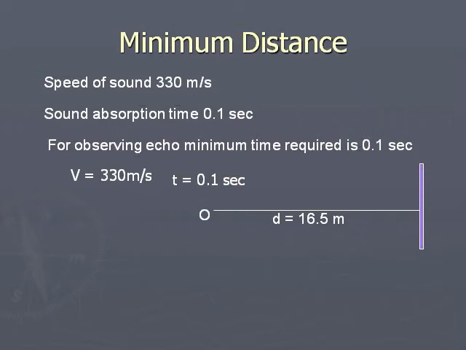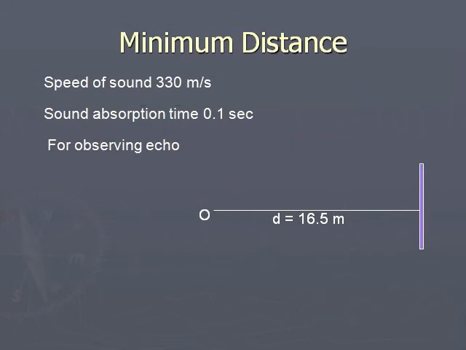So, in this interval of 0.1 seconds, if another sound is received, it gets mixed with the original sound. Hence, if the echo is received in a time less than 0.1 seconds, it cannot be distinguished. It mixes with the direct sound. So it should be received only after 0.1 seconds. The minimum time for observing the echo should be 0.1 seconds.